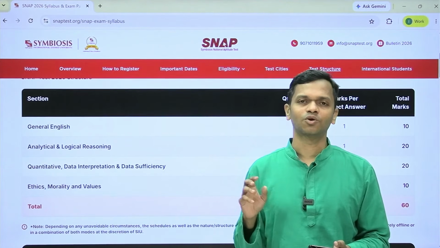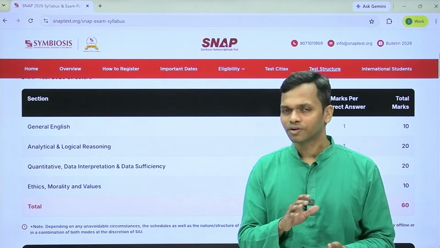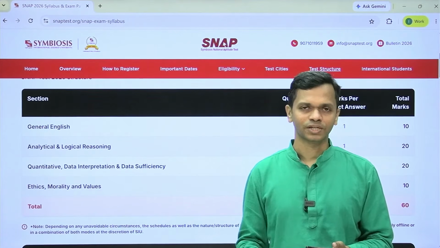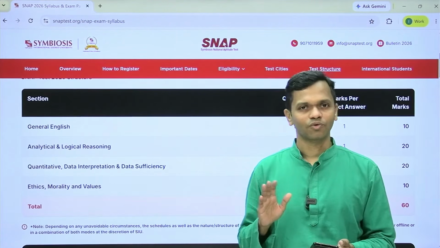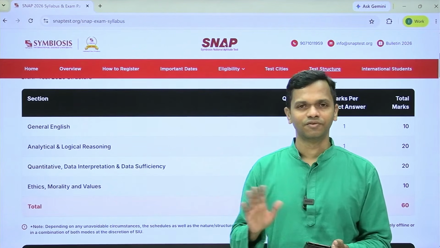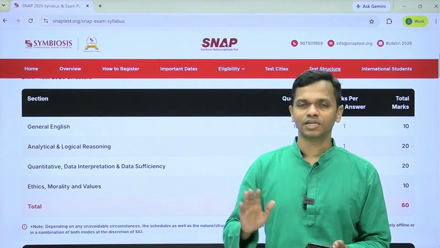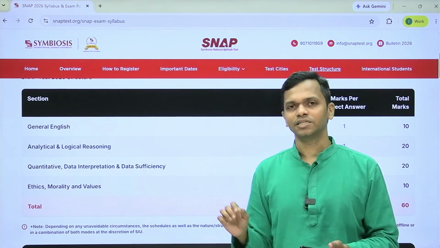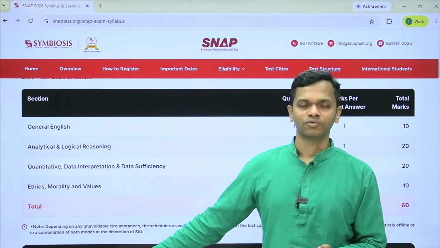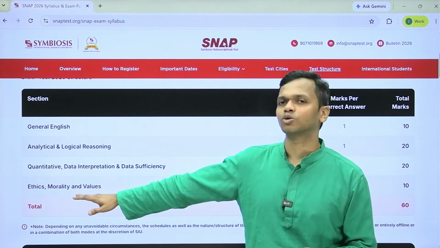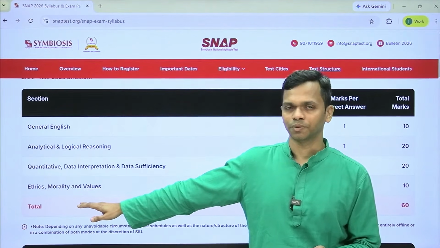We have seen that the official mock that they provide is not a reflection of the difficulty of SNAP, because they have a lot of questions with errors and different difficulty levels and so on. So I would not take the difficulty of the test as the final thing, but at least it will give me this particular format of the test, and I will get to know what sort of questions are being asked in the ethics section. Okay.